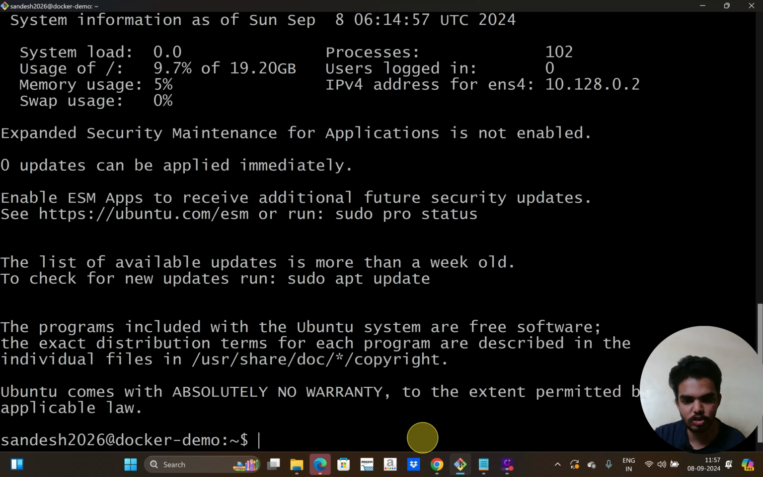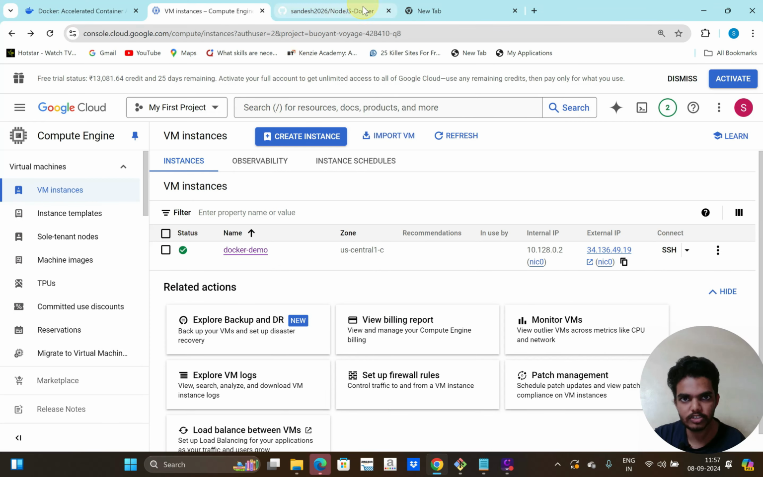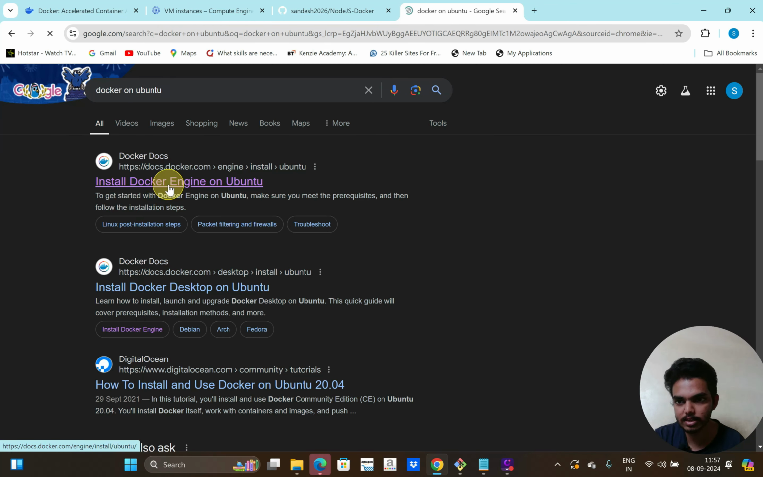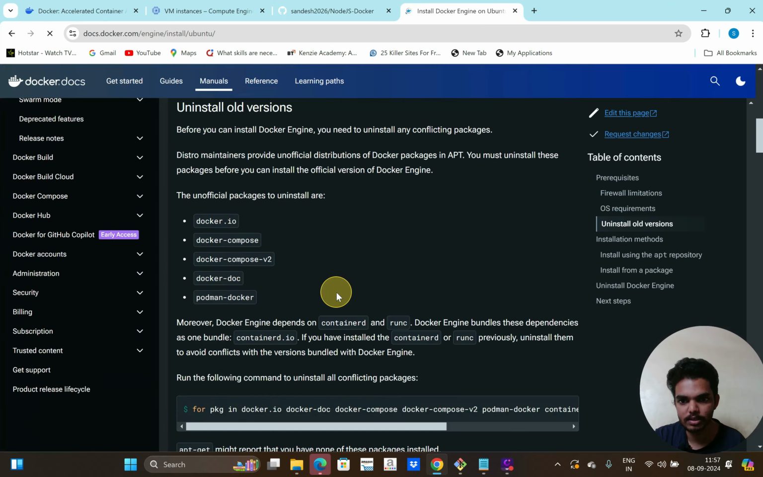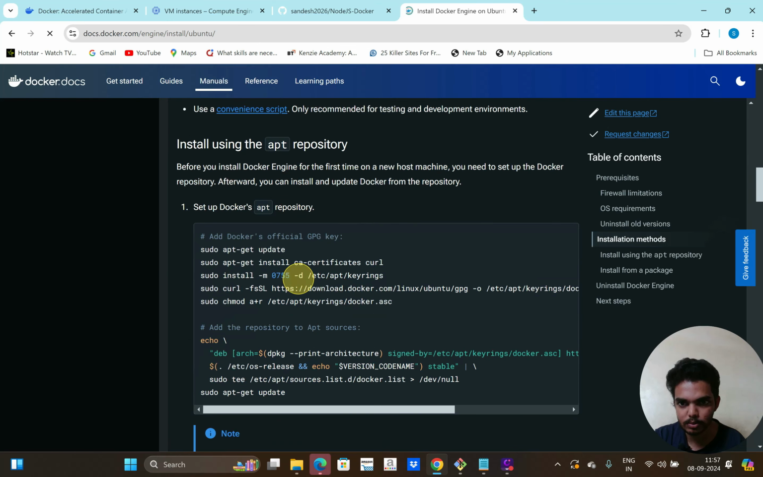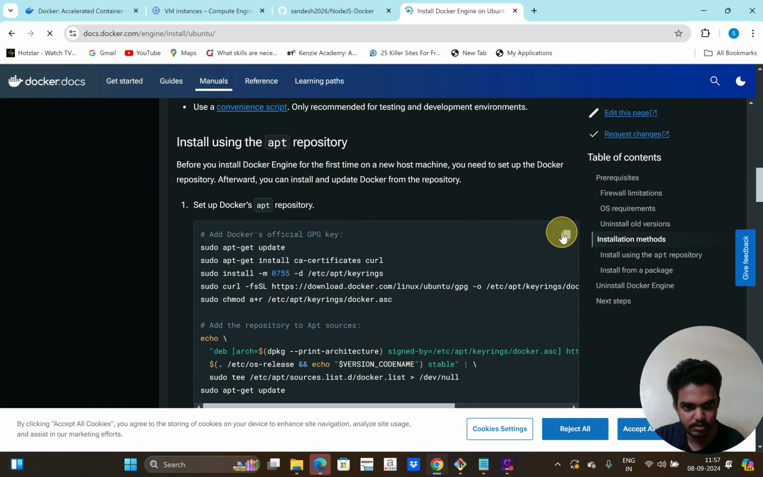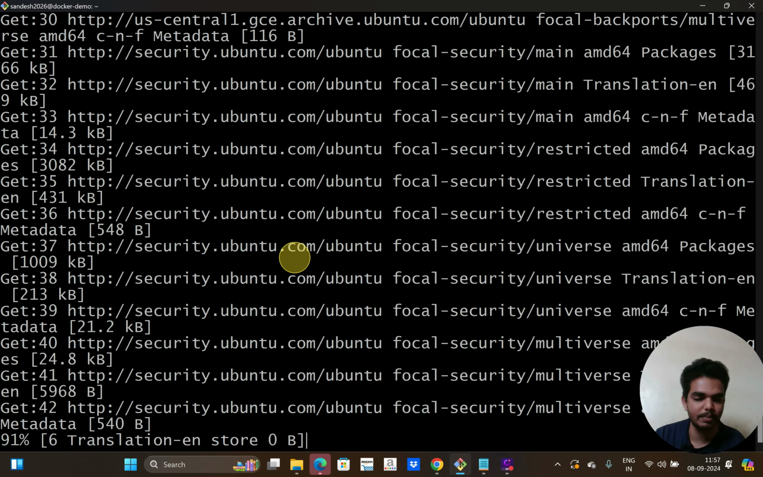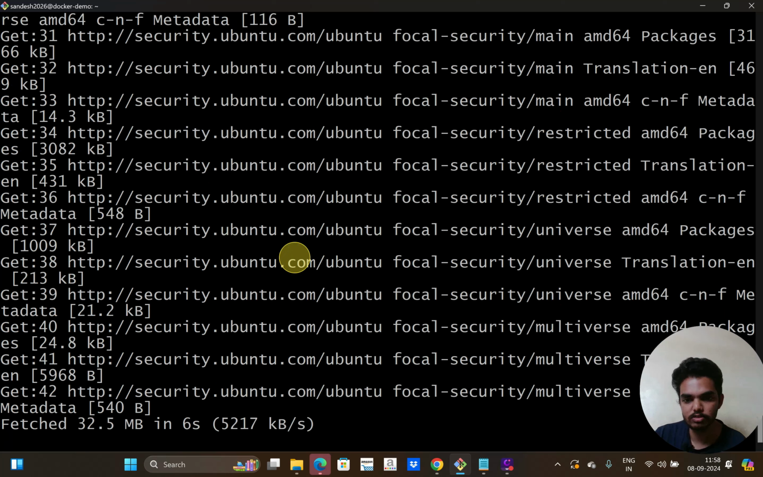Now let's install Docker. To install Docker, search for Docker on Ubuntu in any browser and click on the first document, that is Install Docker Engine on Ubuntu. Then run these install commands. Copy those commands and run them. First it will update my OS packages and other things, then it will install Docker. It will take a couple of seconds, maybe 30 seconds or 1 minute, to install all these packages.